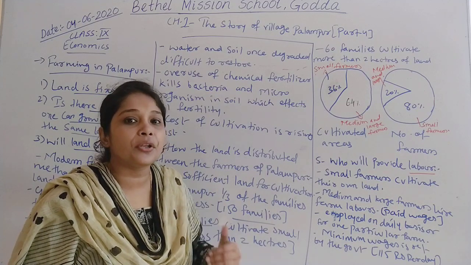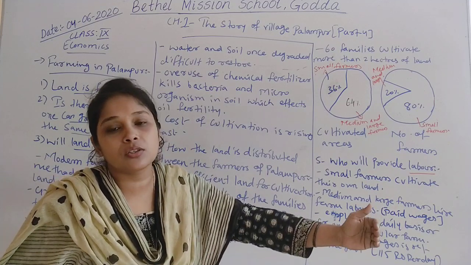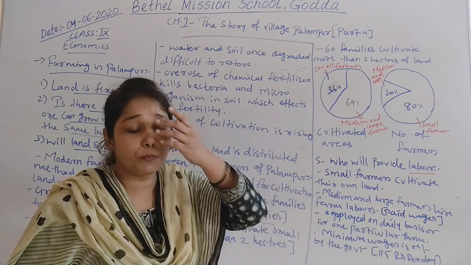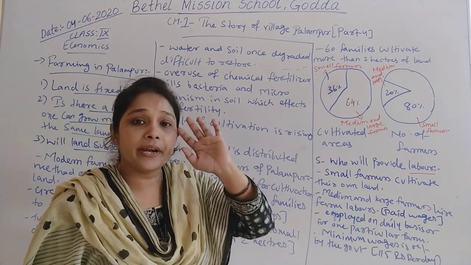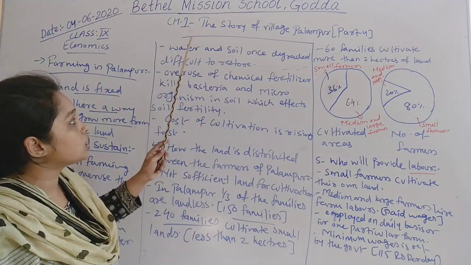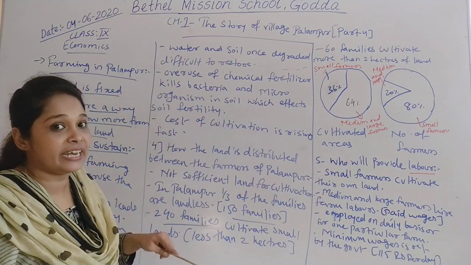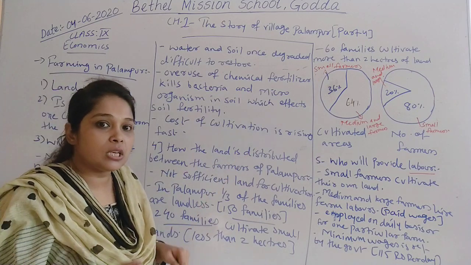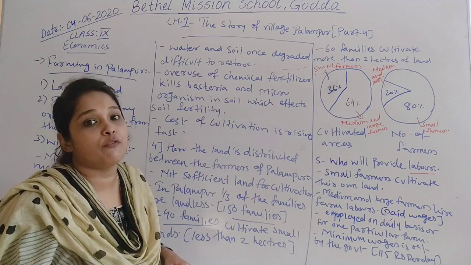That means we cannot renew them, or it takes a long process to renew them. It takes 100 years to produce new soil. So we can say that it is very difficult to restore the soil and water when degraded. That is why when we are using modern technology, we need to be very careful.